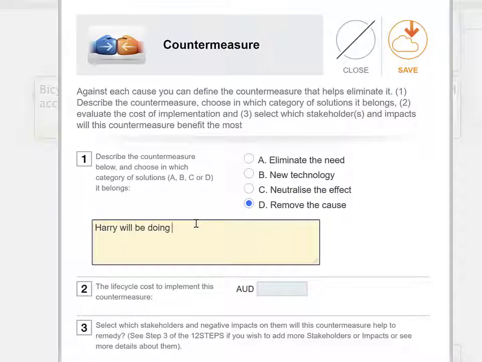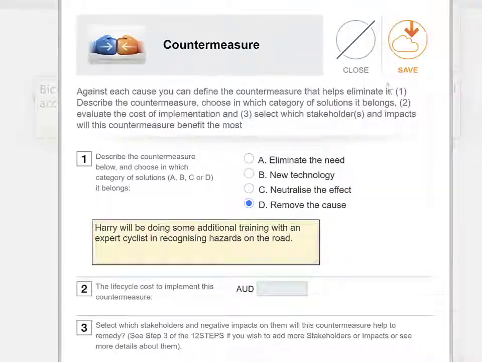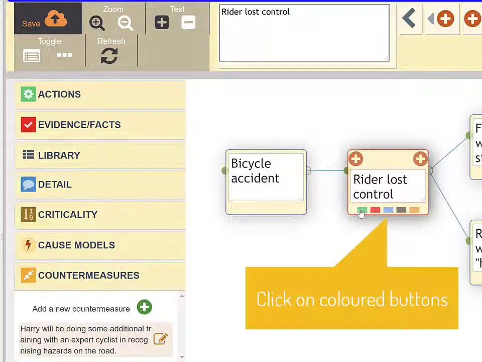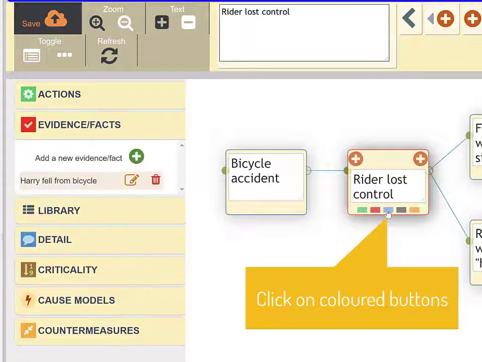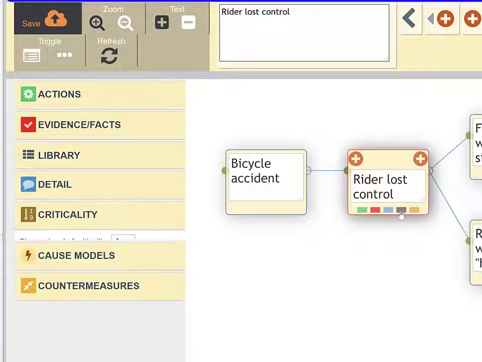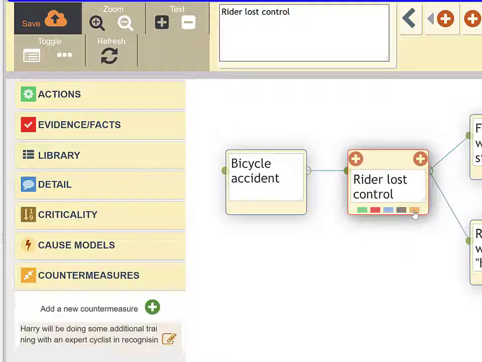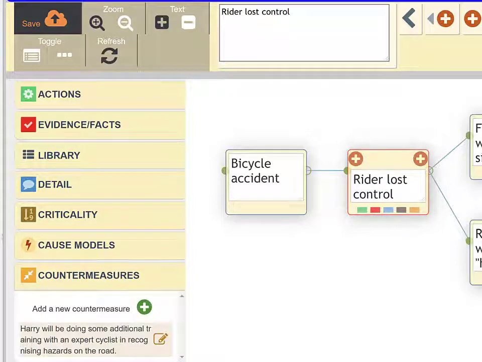Countermeasures may be identified to eliminate or reduce the impact of the cause. Note that as these items are added to leaves in the tree, coloured buttons appear at the bottom of the box. Clicking on the coloured button shows the detail.